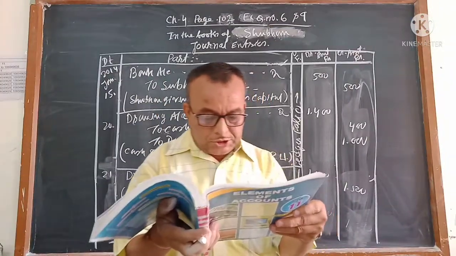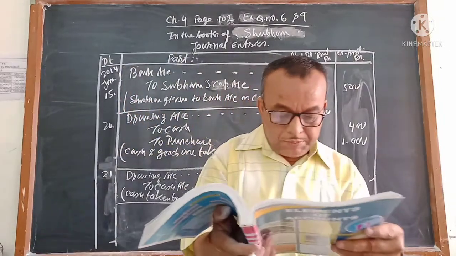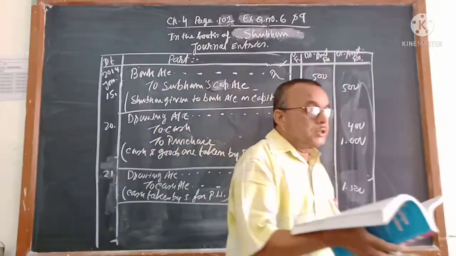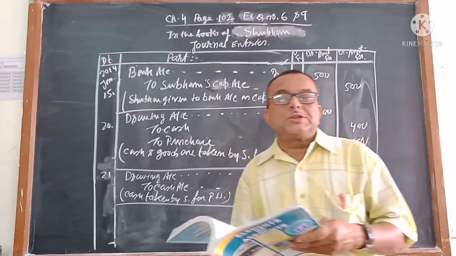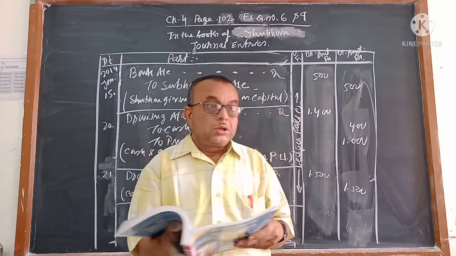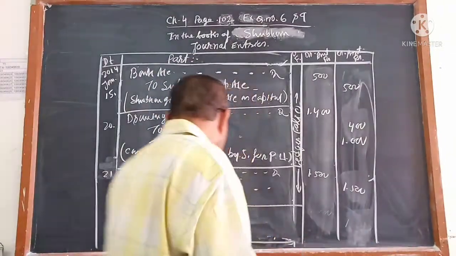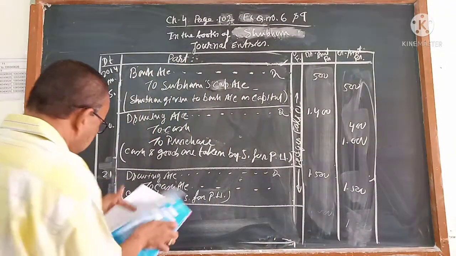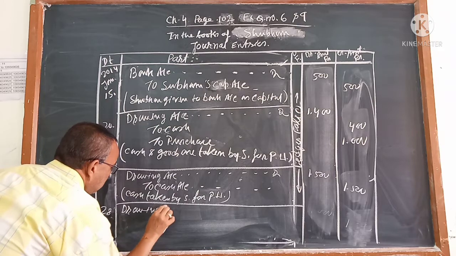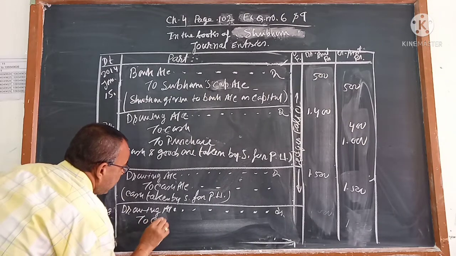Now it is 28. Furniture rupees 2000 purchased from Ganga Furniture Mart for house. If furniture is purchased not for the business purpose, then furniture account will not be debited. Furniture is purchased but for household. So I will not write furniture account debit. I will write drawings account debit. Once again, it is the 28th, drawings account debit to cash.